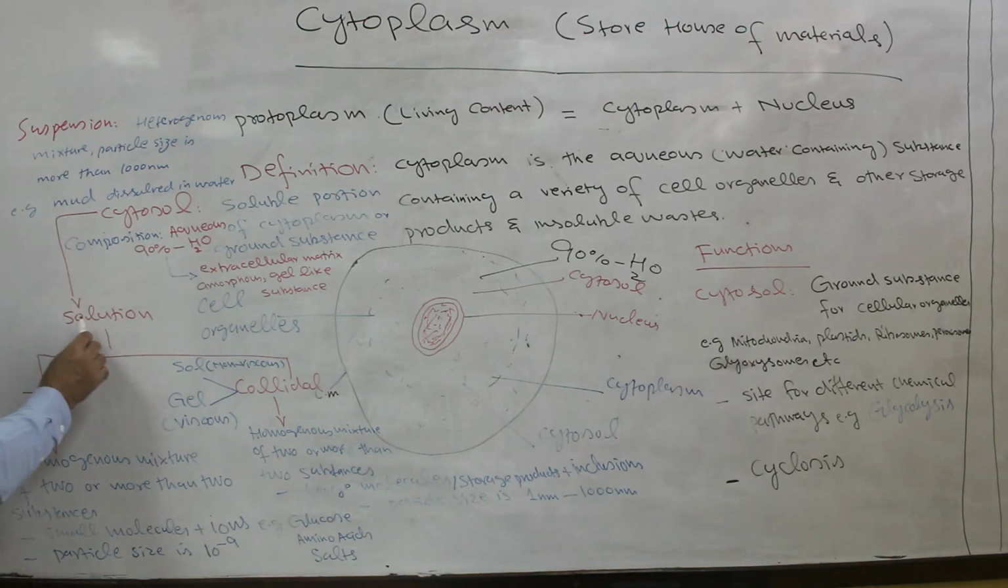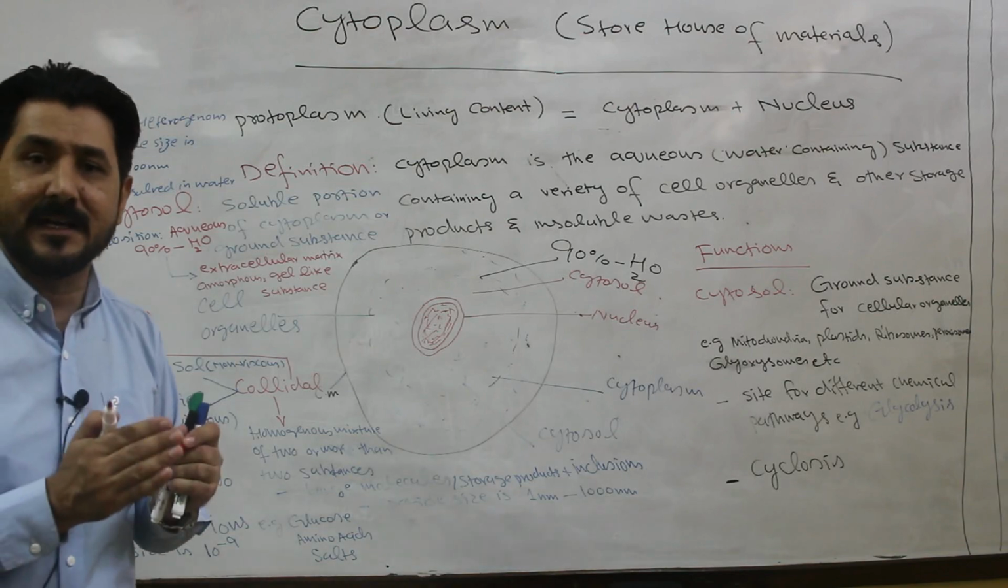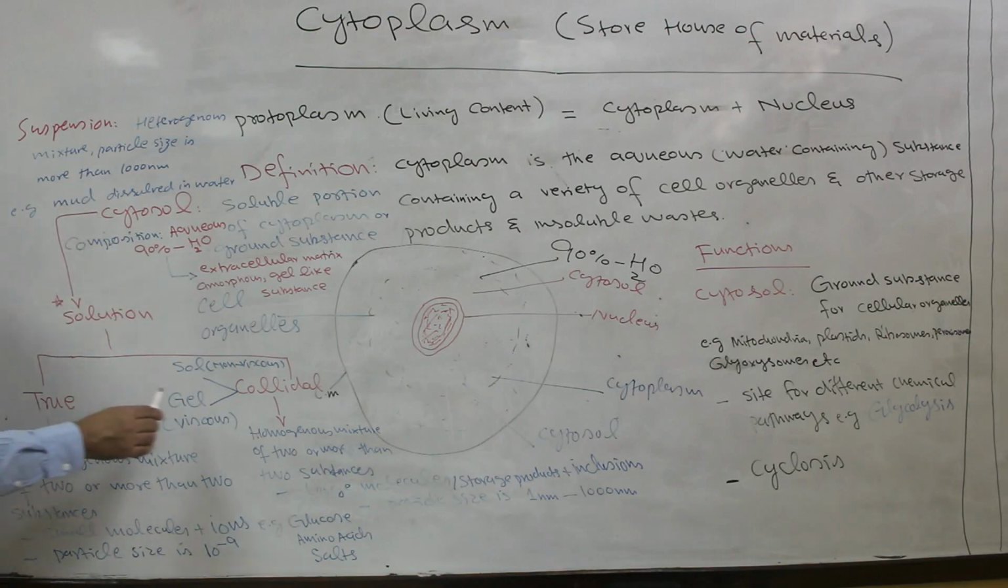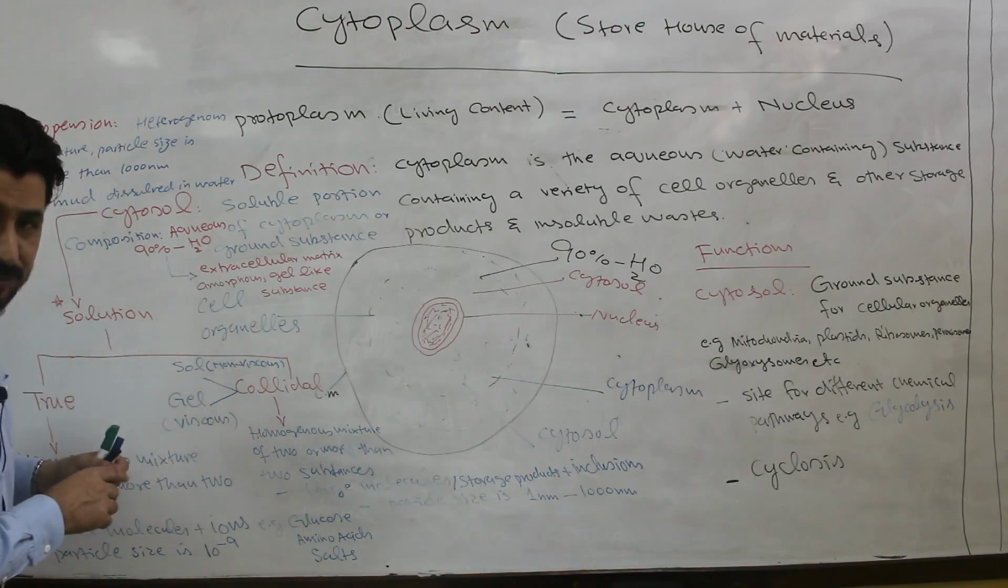Now cytosol is actually solution-like. It behaves like, or its consistency is, a solution. And the solutions present in the cytosol are of two types. One is called the true solution, the other is called the colloidal solution.